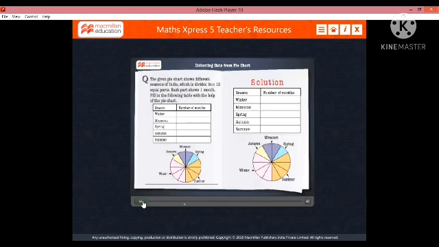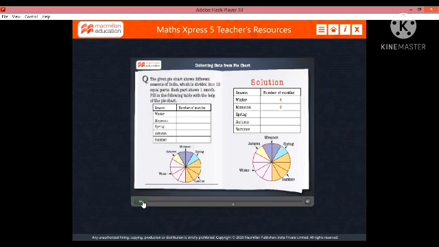Let's solve the problem now by reading the pie chart. Let's find the number of months for the season of winter. As we can see in the pie chart, there are 4 months in the winter season. Hence write 4 in the number of months column for winter. Now let's find the number of months for the season of monsoon. As we can see in the pie chart, there are 2 months in the monsoon season. Hence write 2 in the number of months column for monsoon.